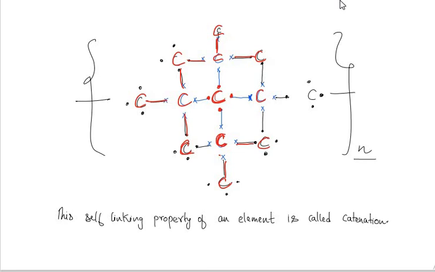The self-linking property of a carbon with its neighboring carbon is known as catenation, and we can extend this chain n times, meaning we can extend this chain to infinity. This process repeats on and on, and we get a long network of carbons connected together.